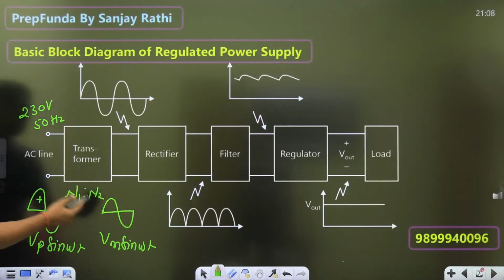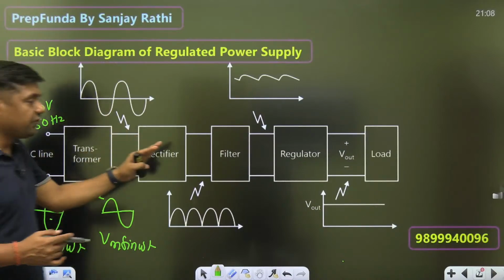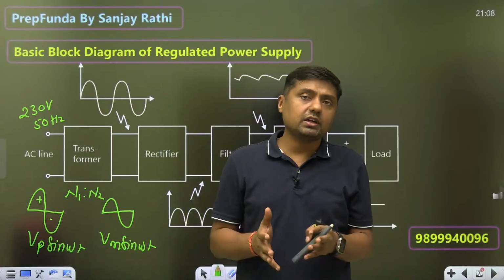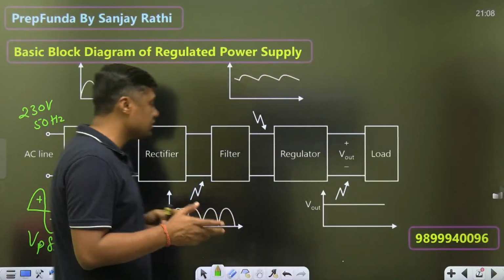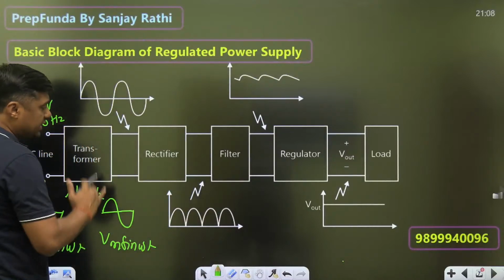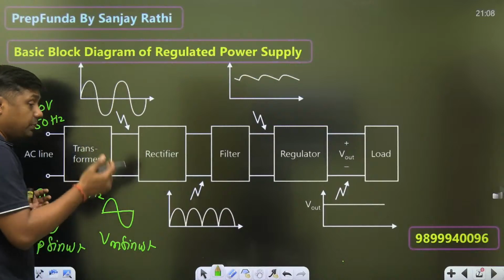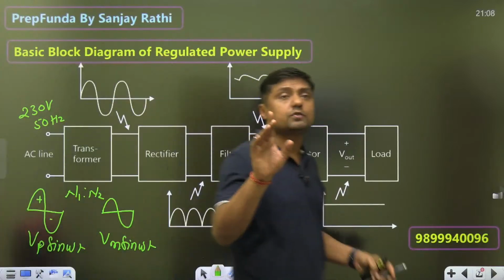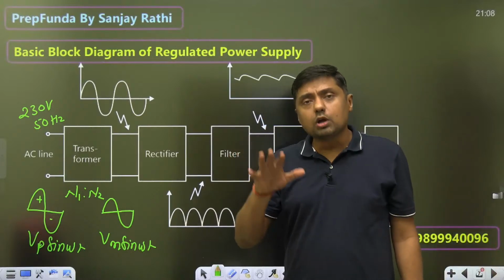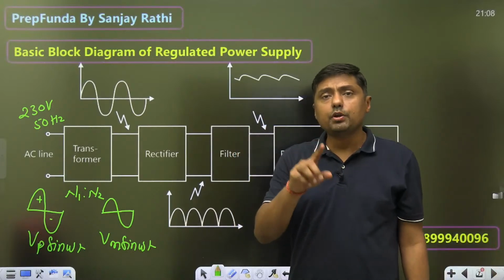Vp by Vm is equal to N1 by N2. Then we are using the rectifier. We have different types of rectifier: half wave rectifier, full wave rectifier, bridge rectifier, standard type, transformer type. Now this rectifier will convert the bidirectional waveform into unidirectional, and that will be the question. What is the basic purpose of the rectifier? The basic purpose of a rectifier is to convert bidirectional waveform into unidirectional.